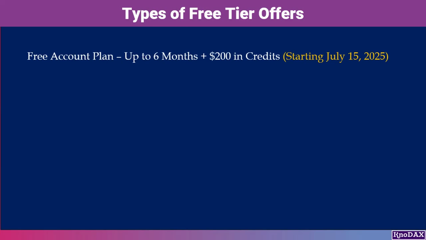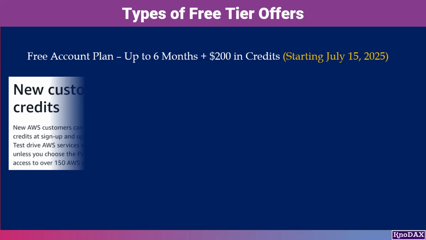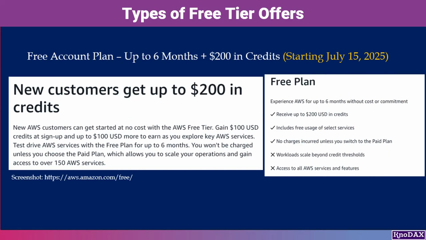Starting July 15, 2025, new AWS accounts can choose a free account plan, a flexible, credit-based plan designed to help you explore AWS services. You have the opportunity to earn an extra $100 in credits by completing tasks, like launching your first EC2 instance, setting a budget, or exploring AWS tools. This plan is valid for up to 6 months, or until your $200 in total credits are used, whichever comes first. And the best part? No charges at all during this period, as long as you stay within the credit limits.